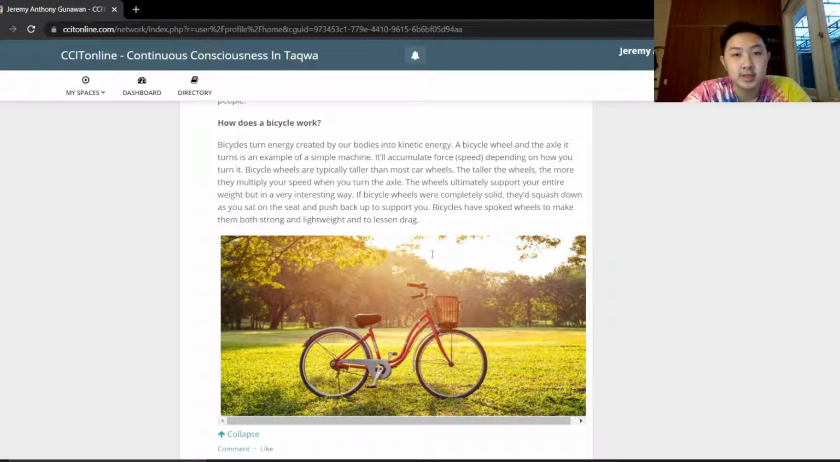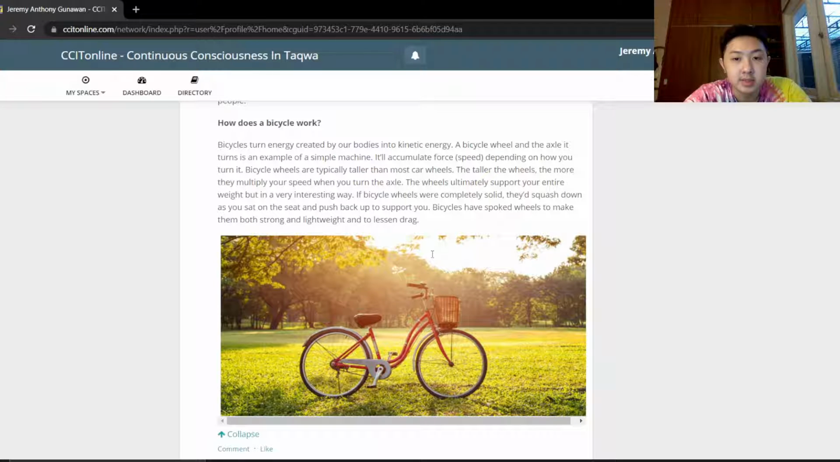So the last question is, how does a bicycle work? Bicycles turn energy created by our bodies, which we give into the pedal, into connecting energy. The bicycle and the axle it turns is an example of a simple machine, which we learned back in high school, and it'll accumulate force depending on how you turn it. So the harder we pedal, that means the more speed we get. Bicycle wheels are typically taller than most car wheels. This means the taller the wheels, the more they multiply your speed when you turn the axle.